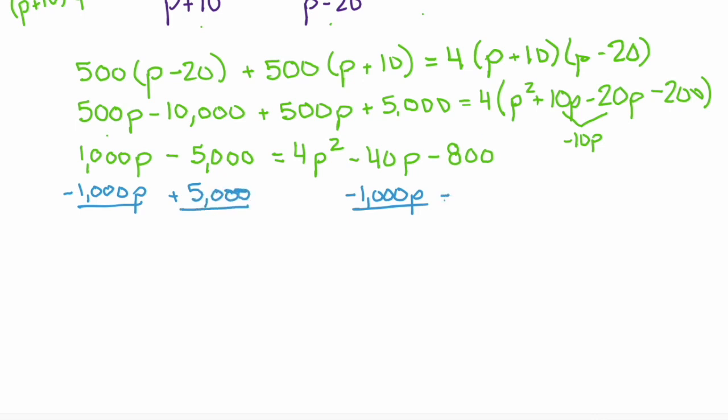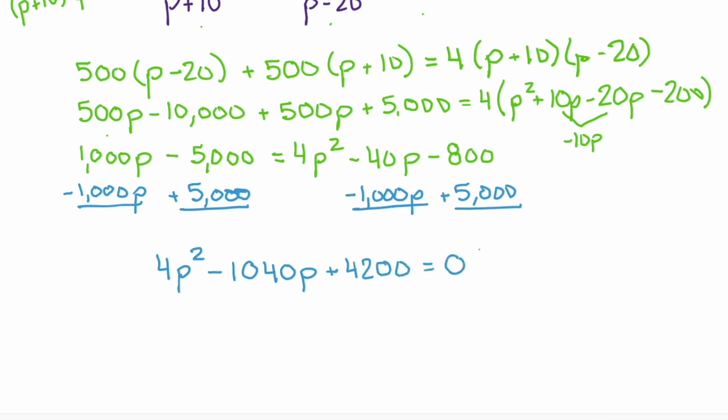And I'll also add the 5,000 on the right. That brings us to 4p squared minus 1040p plus 4200 equals 0.